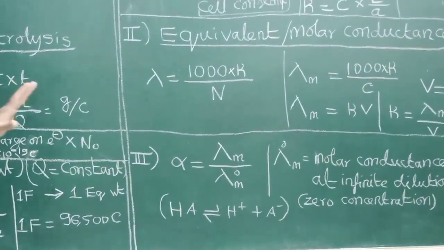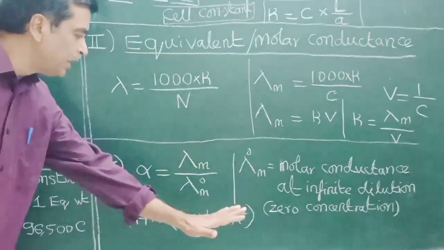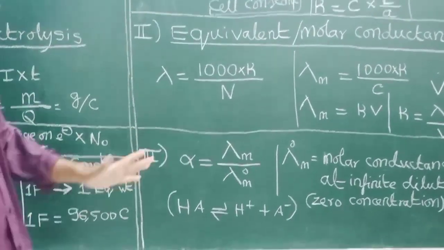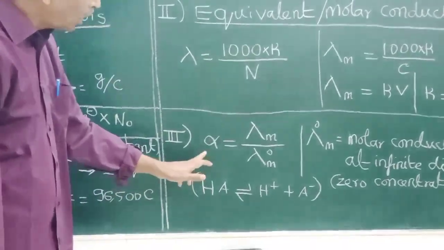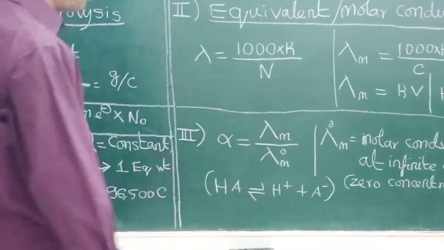And next, how is the degree of dissociation of the electrolyte calculated from the conductance measurement? α = λm/λ°m. This is the formula used.